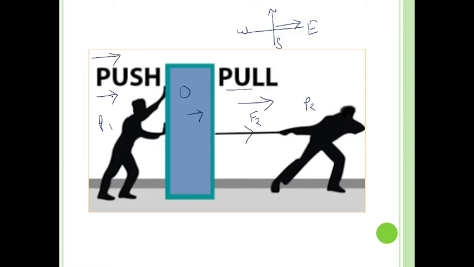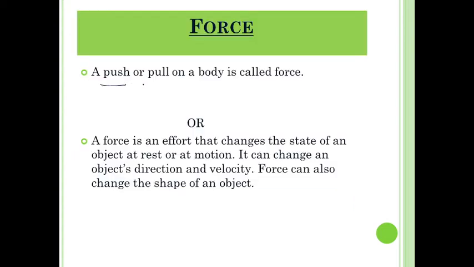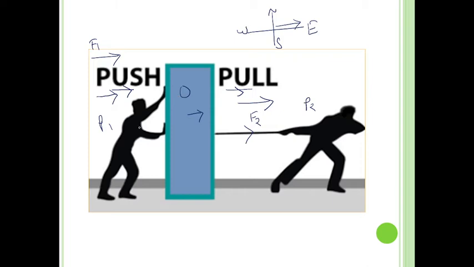Suppose this person applies a force F1. So this one is pull, and this one is pushing the object. So here the definition of force comes: a push or pull of a body or any object is called force. From this given example, person P2 is pulling the object and person P1 is pushing the same object, or we can say they are applying forces F1 and F2 on this object.